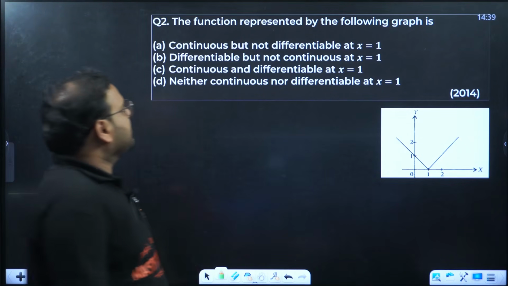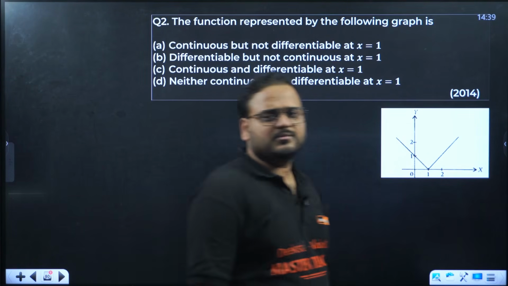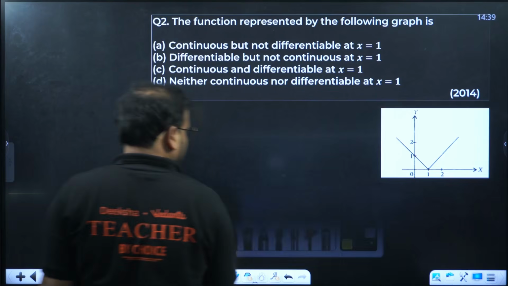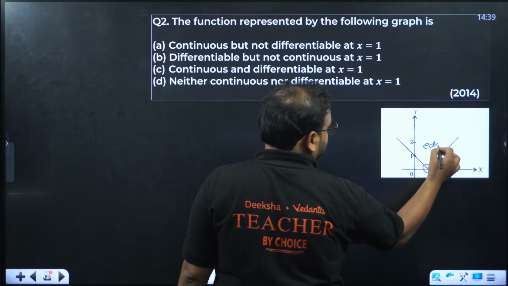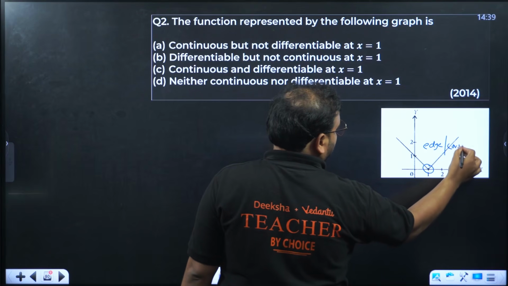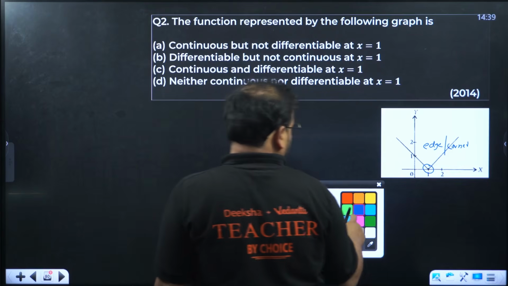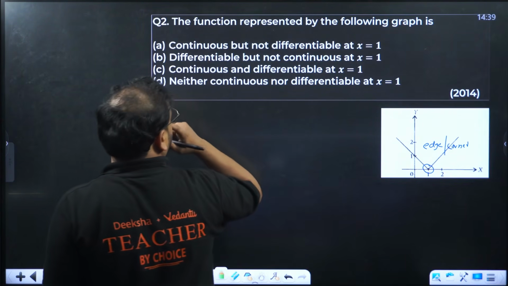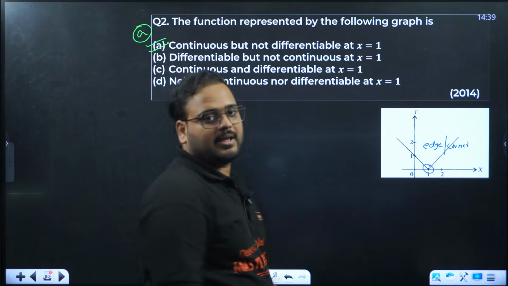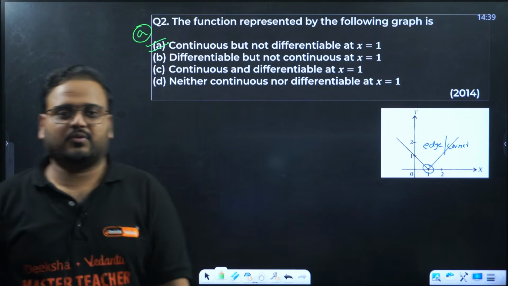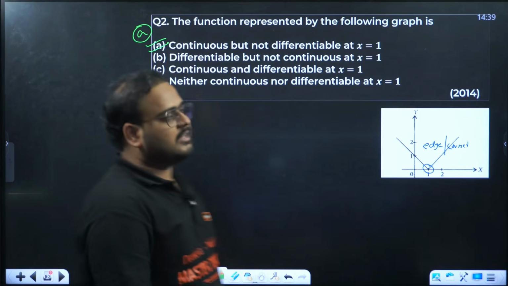Okay, the function represented by the following graph is continuous at which point? At this point it is having an edge or corner, so it will be non-differentiable. It will be non-differentiable at the point 1. Option A is correct. Because of the sharp corner at the point 1, it will be non-differentiable at the point 1. Continuous? Yes.